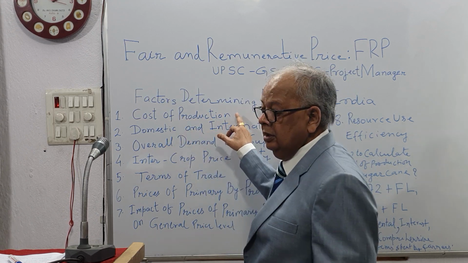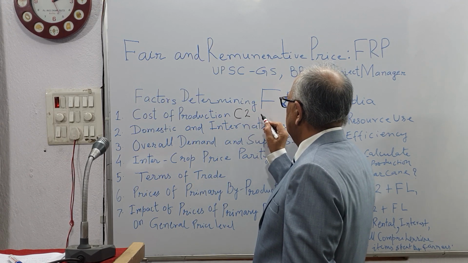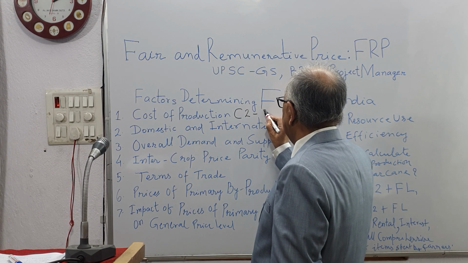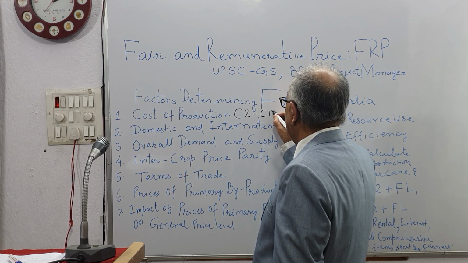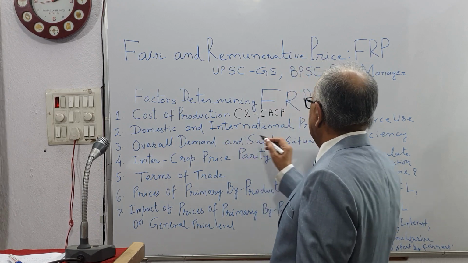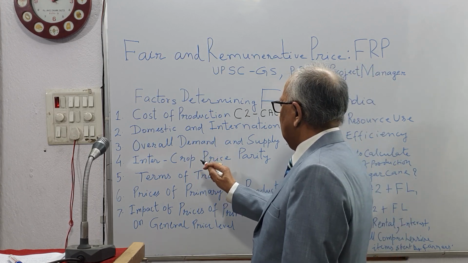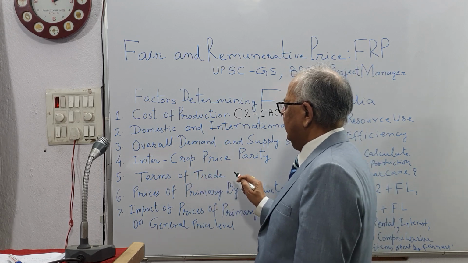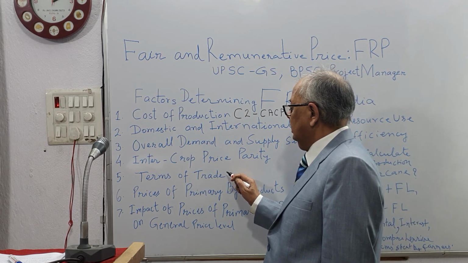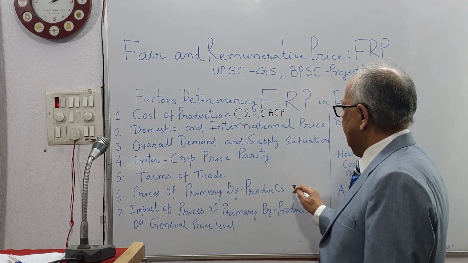Cost of production, that is C2, decided by CACP; domestic and international prices; overall demand and supply situation; intercrop price parity; terms of trade of sugar cane and sugar product, taking export and import coefficients; prices of primary byproducts.